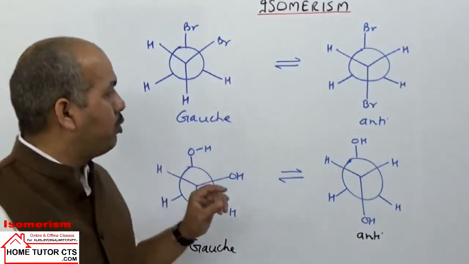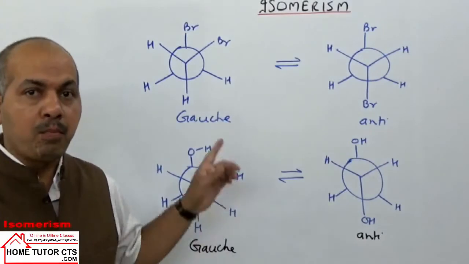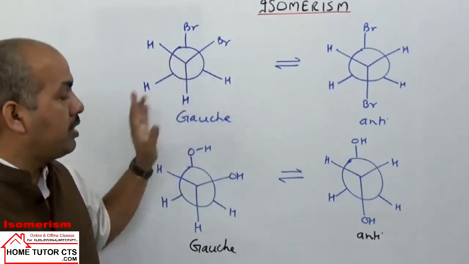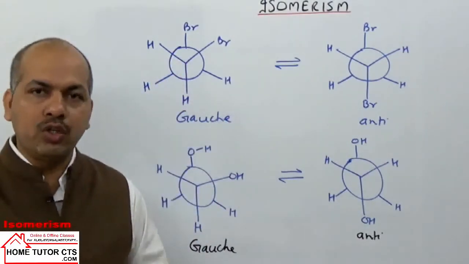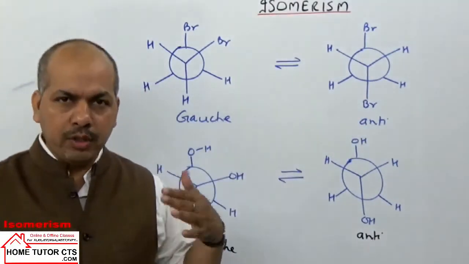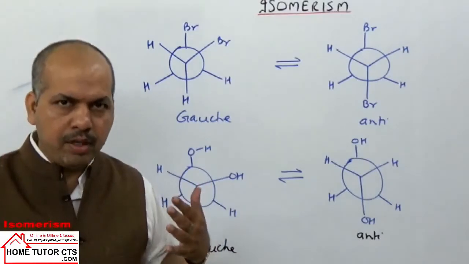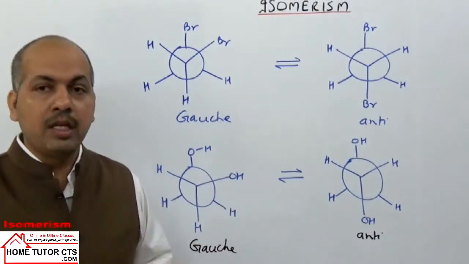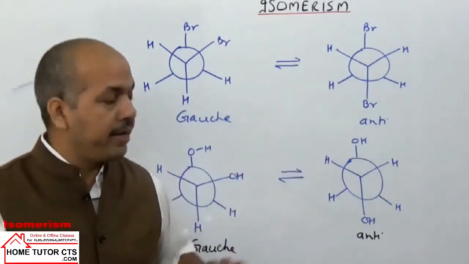Like if I take a compound, suppose 1,2-dibromo ethane. If we think that anti is more stable, so the majority of molecules, or for most of the time, the molecules should exist in this arrangement.